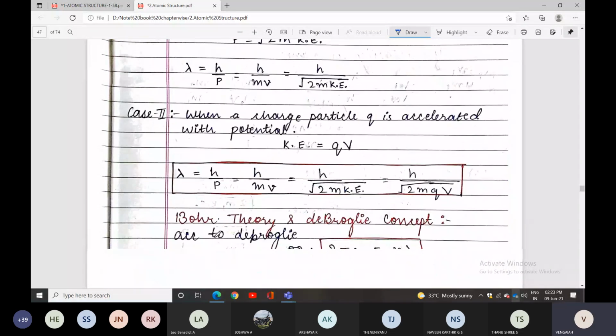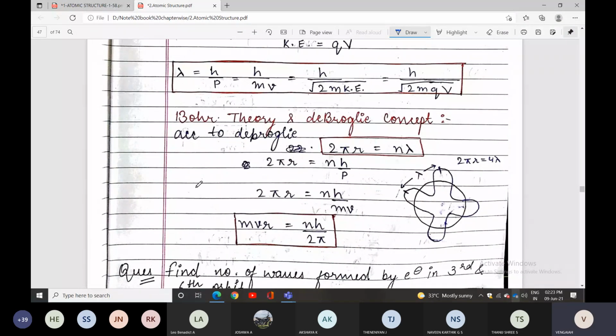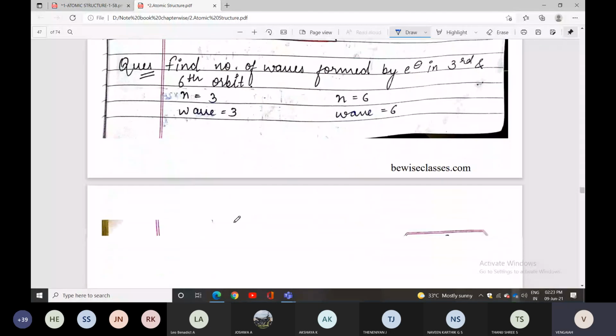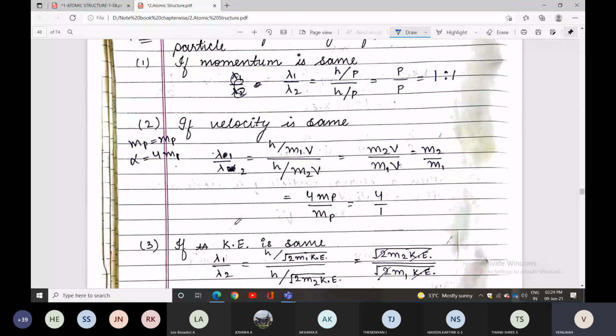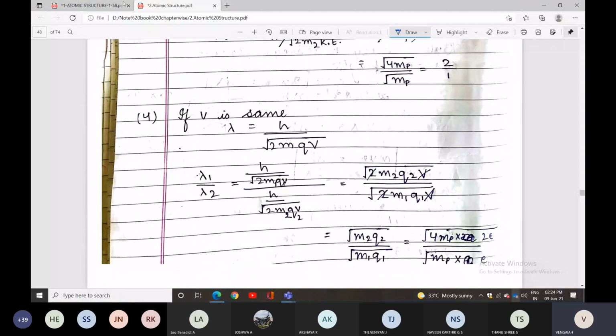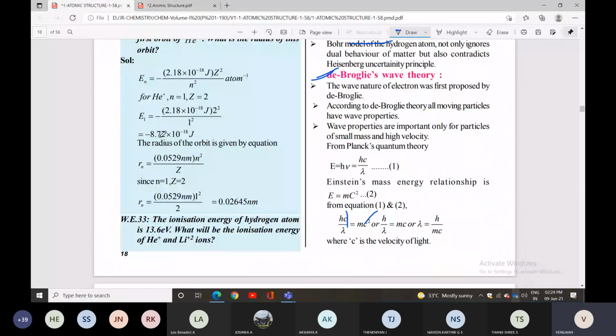So all these points you can check. Next one, applications will be there. In total, we have two applications. One is according to Bohr's theory and de Broglie's concept. According to de Broglie's, what will happen? Next one explains the non-stationary orbital. One is the stationary orbital, the next one is non-stationary. So once again I will repeat.